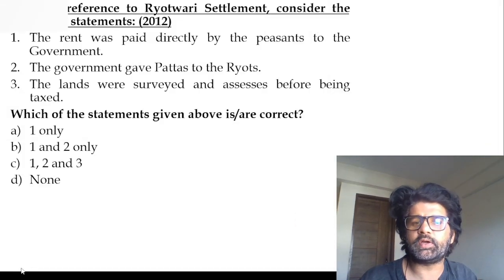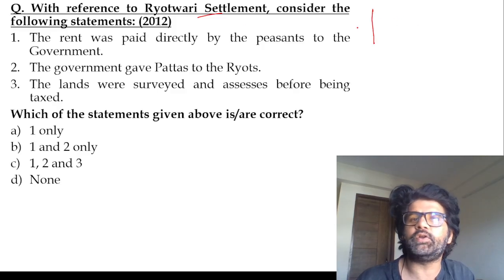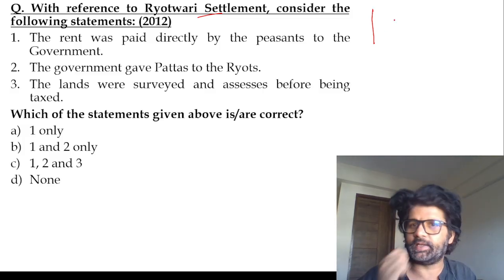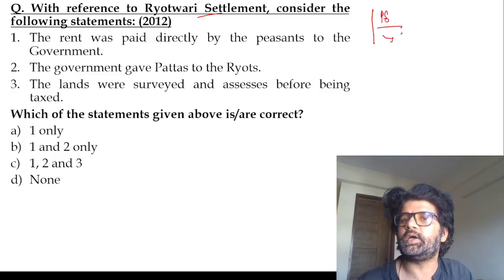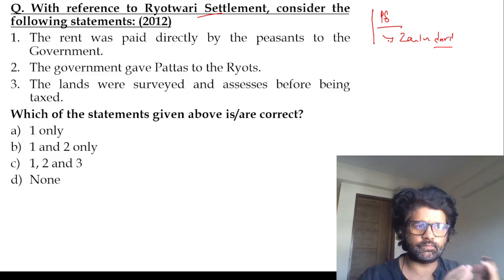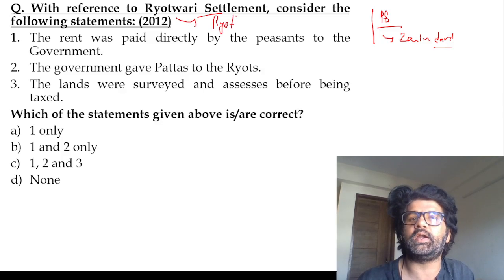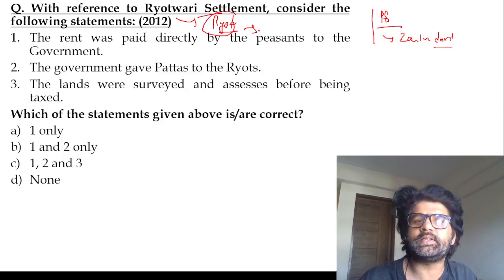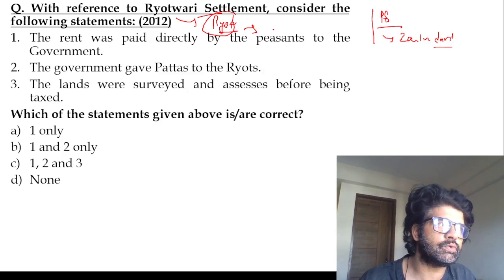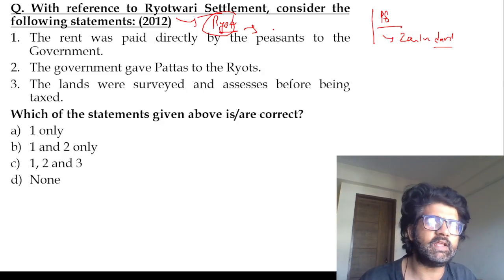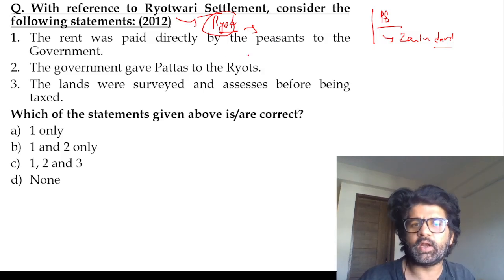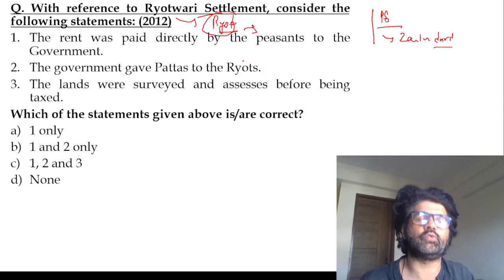Okay, cool. So let's start modern history, which will also include some portion of art and culture, with reference to Ryotwari settlement. If you see this, land revenue settlement: Ryotwari, Permanent Settlement and Mahalwari. Permanent Settlement is also known as the Zamindari system, Lord Cornwallis, right? And then you have the Mahalwari system, where the Britishers were dealing with villages, which are known as Mahal. Ryotwari system, Ryot means peasants. They're directly dealing with peasants. Why? Because in southern India, where the Ryotwari system was mainly introduced, the concept of zamindari is comparatively absent. So that's why Thomas Munro and Alexander Reed came up with the Ryotwari settlement mostly in southern India.